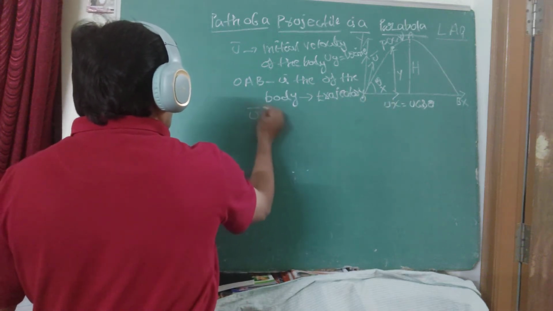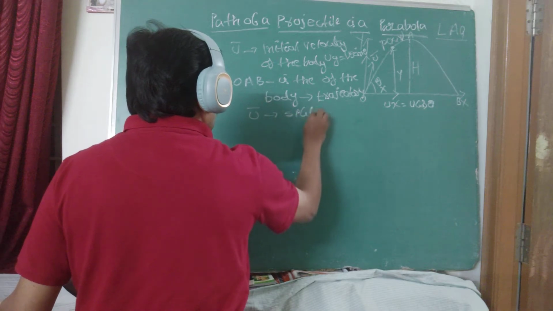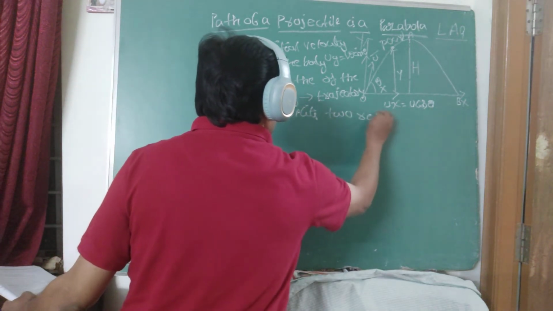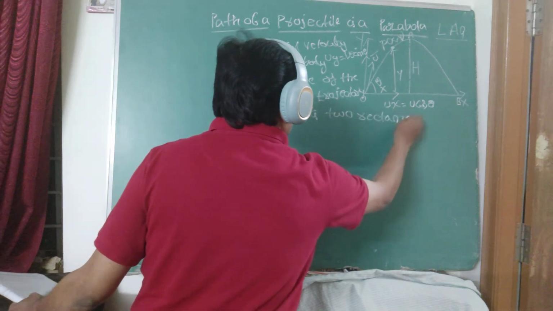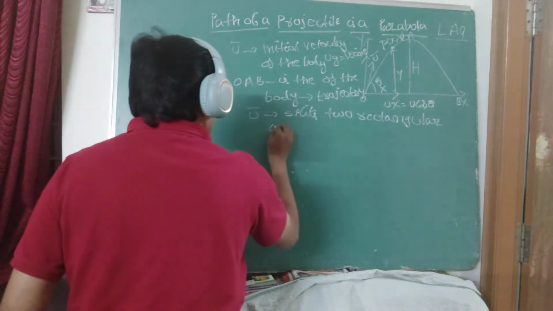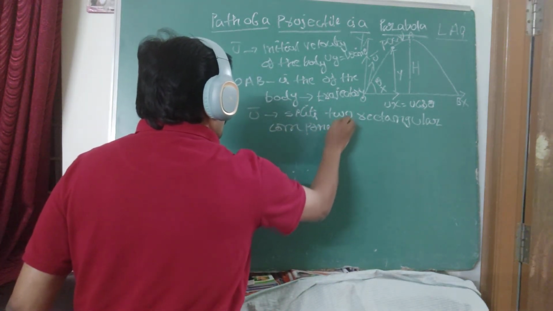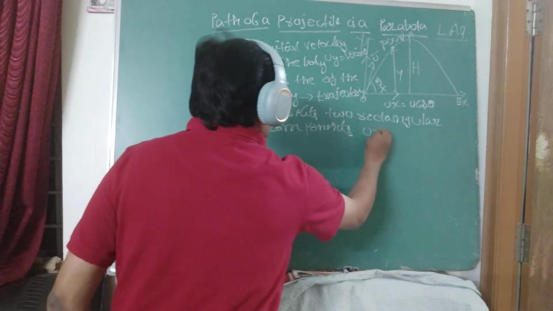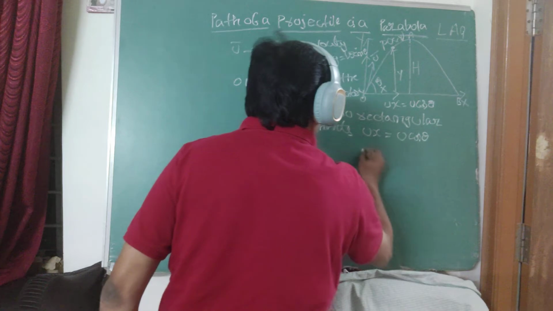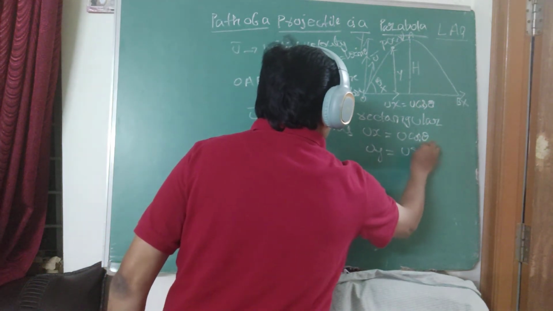Next, U bar splits into two rectangular components. What are they? Ux equals U cos theta and Uy equals U sin theta.